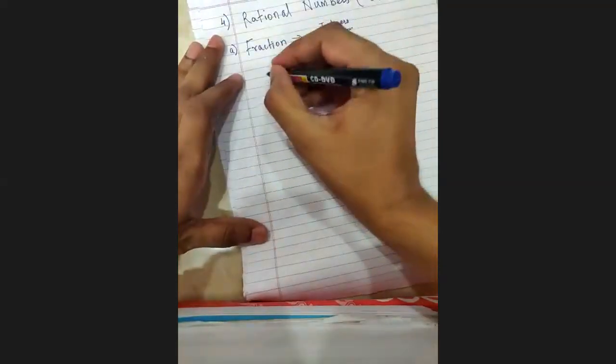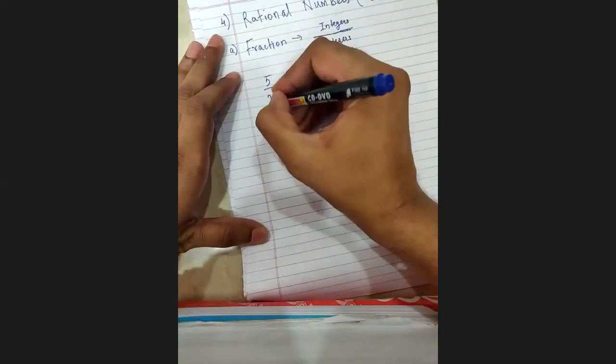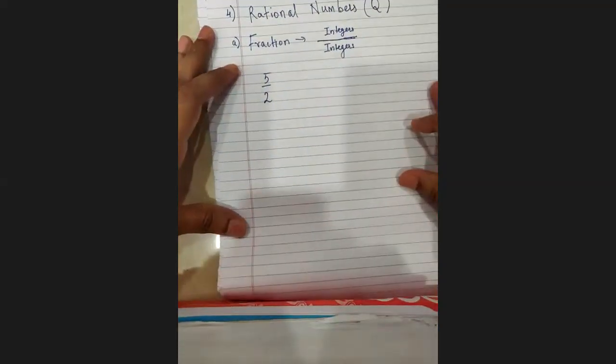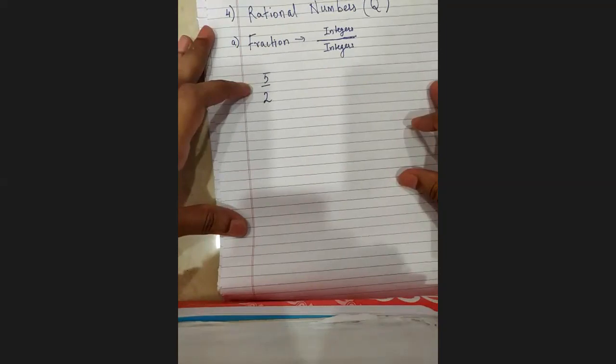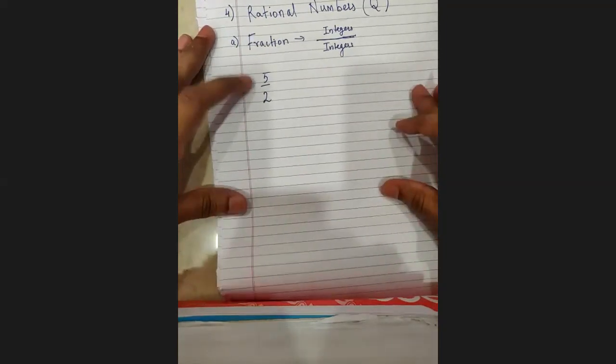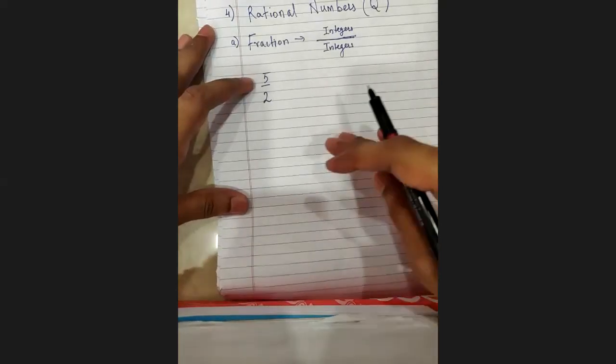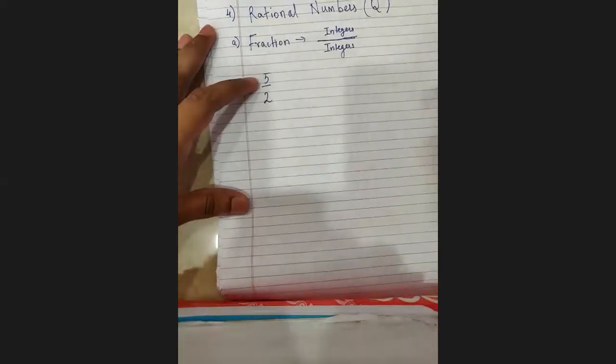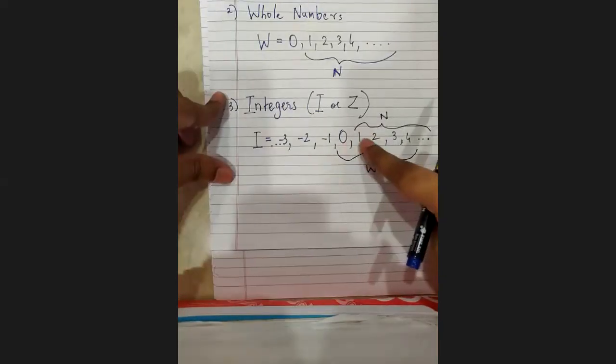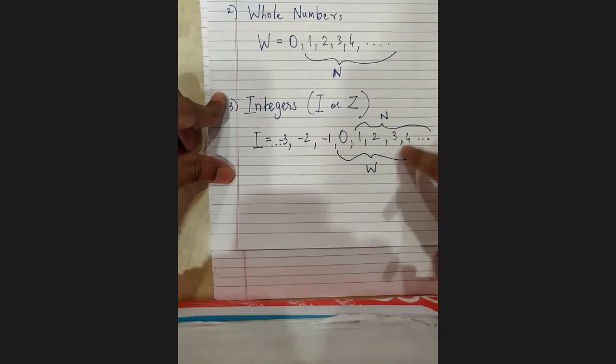Taking a few examples, 5 upon 2. Now you might come across this example and think, should I call this a rational number or not? So let us go step by step. Tell me, is 5 an integer? You all used to draw a number line. Did 5 come in that number line? If I continue like this, don't you agree after 4, 5 will come?